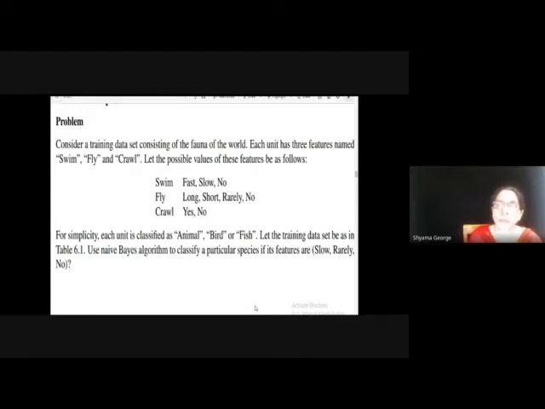The possible values for the feature swim are fast, slow and no. For the feature fly, possible values are long, short, rarely, no. And for the feature crawl, the values are yes and no. There are three classes: animal, bird, fish. Using this training data and the feature values given, we will find the class label.